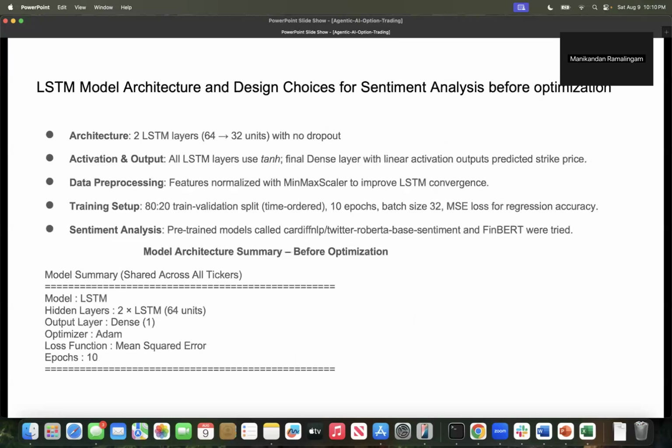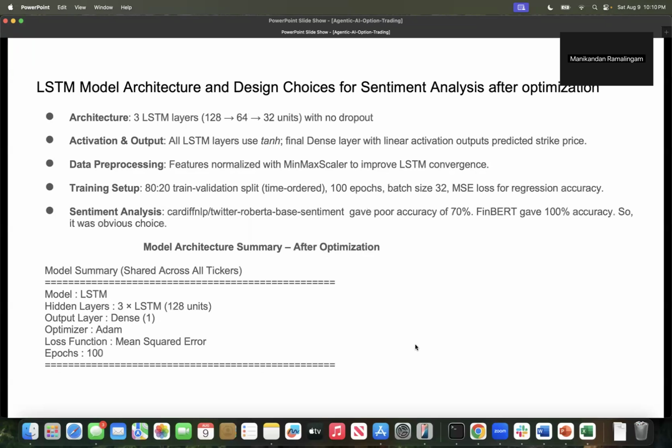So before optimization, the LSTM had two hidden layers with 64 units and one dense layer, and a mean squared error loss function. I tried it for 10 epochs with the Adam optimizer.